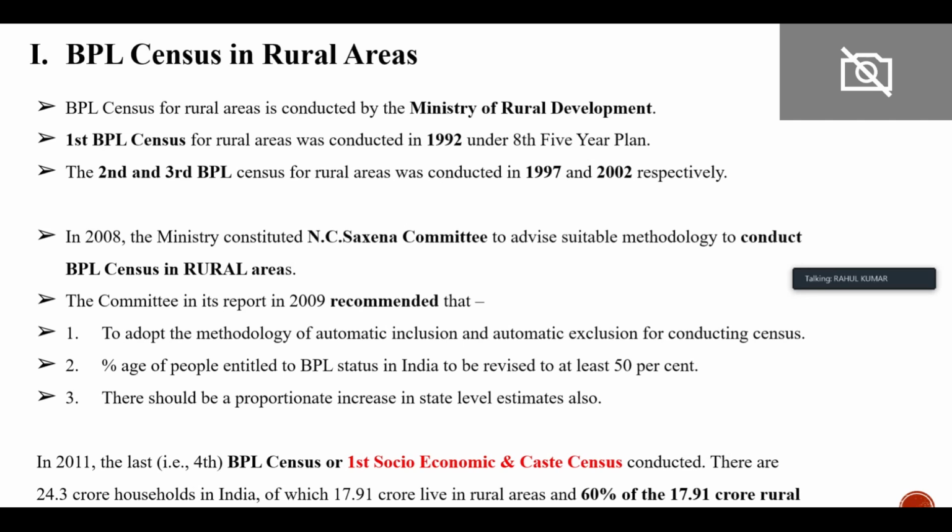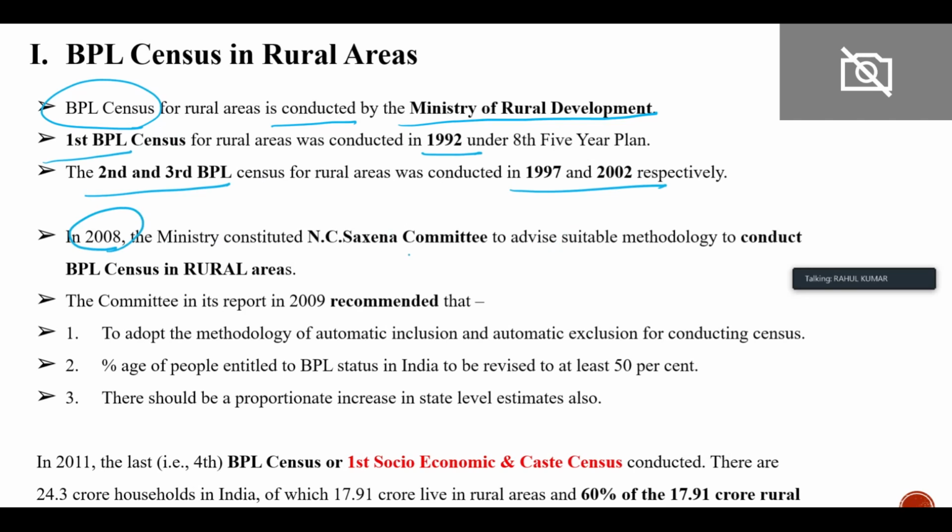The Ministry of Rural Development lays down the criteria, and definitely the identification is done by the state government only. The first census was done in 1992, the second and third in 97 and 2002.